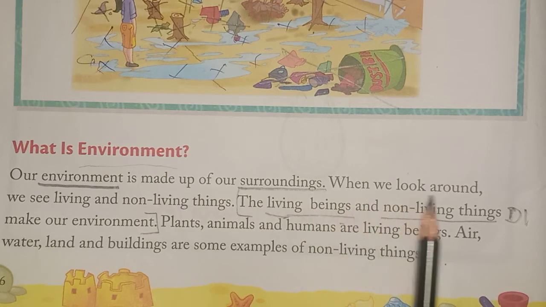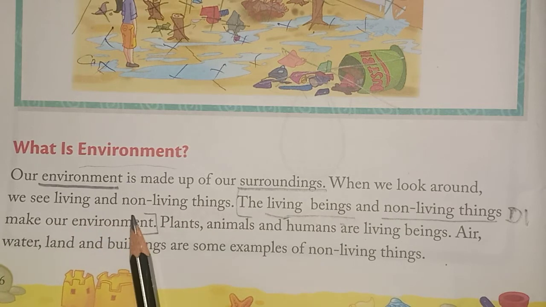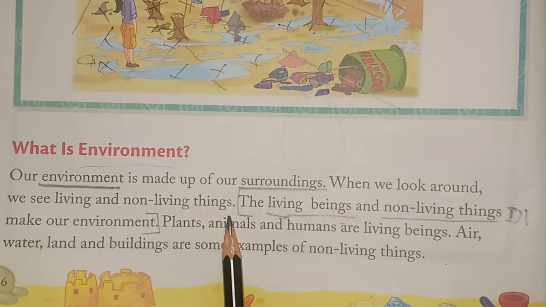When we look around, we see living and non-living things. When we look at our surroundings, we see many things around us. If you are at home, you can see your pet dog or maybe your pet cat, your mother and father, your sister, your siblings, chair, table, duster, anything.